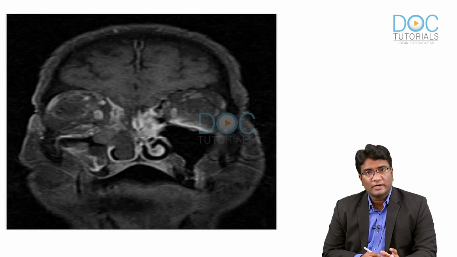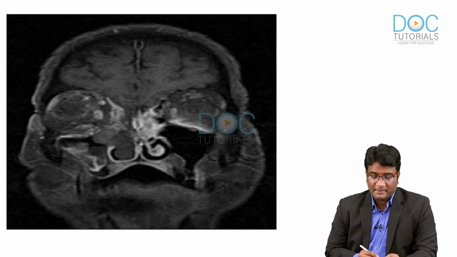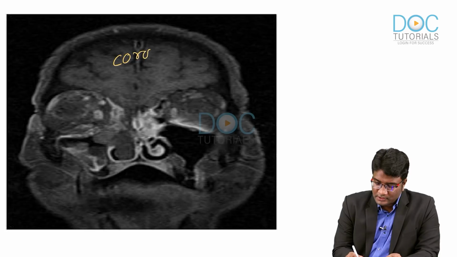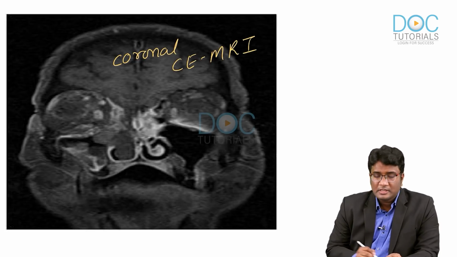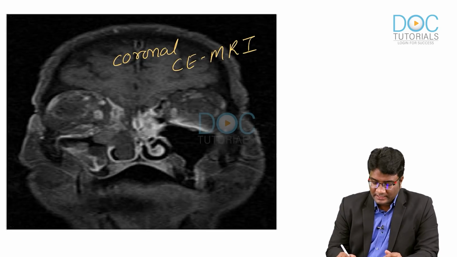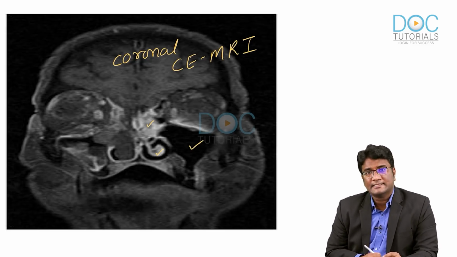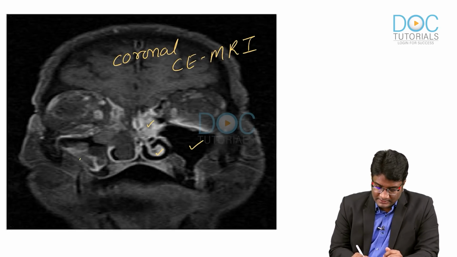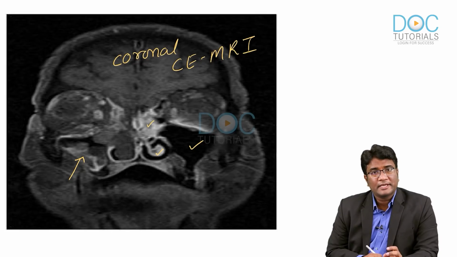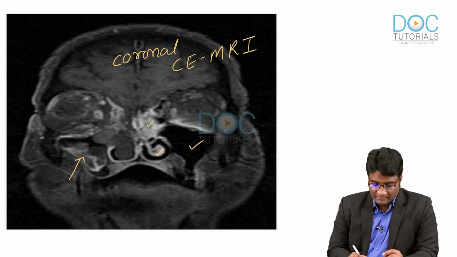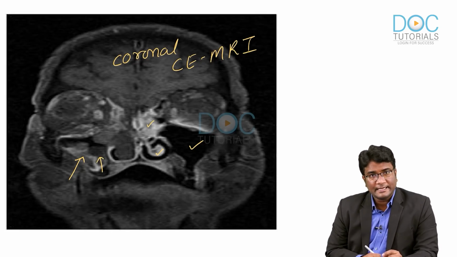Now, look at this coronal T1 weighted contrast enhanced MRI. So, you can see in this image here, this is a coronal image, this is a contrast enhanced MRI image. If you see on the left side, the left maxillary sinus, the left turbinates, they are enhancing well. So, this is normal. But if you look on the right side, the right maxillary sinus, you can see there is mucosal thickening, some non-enhancing necrotized areas, right.